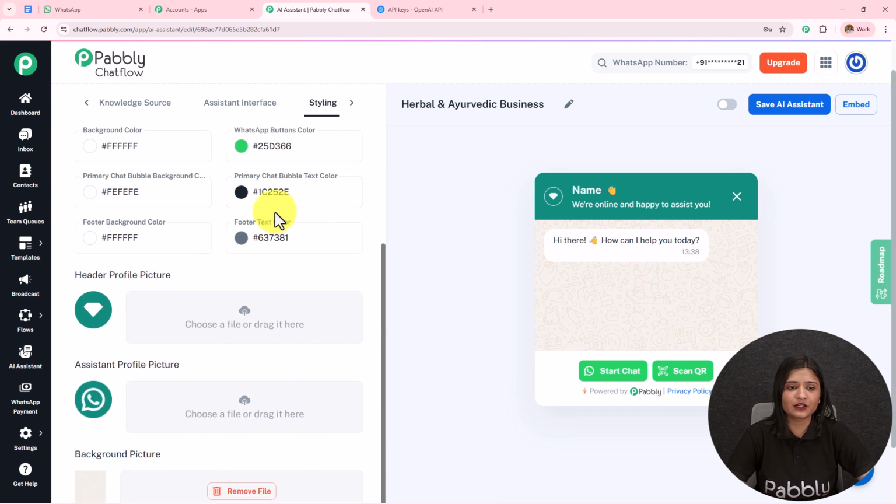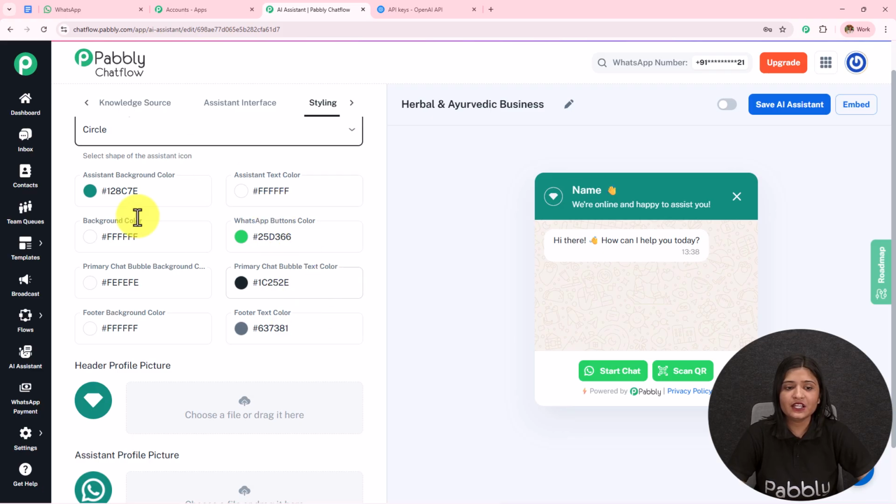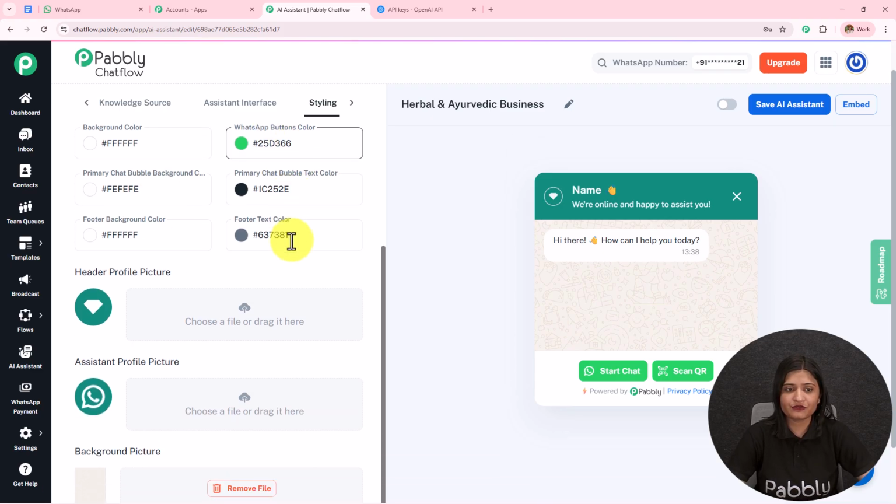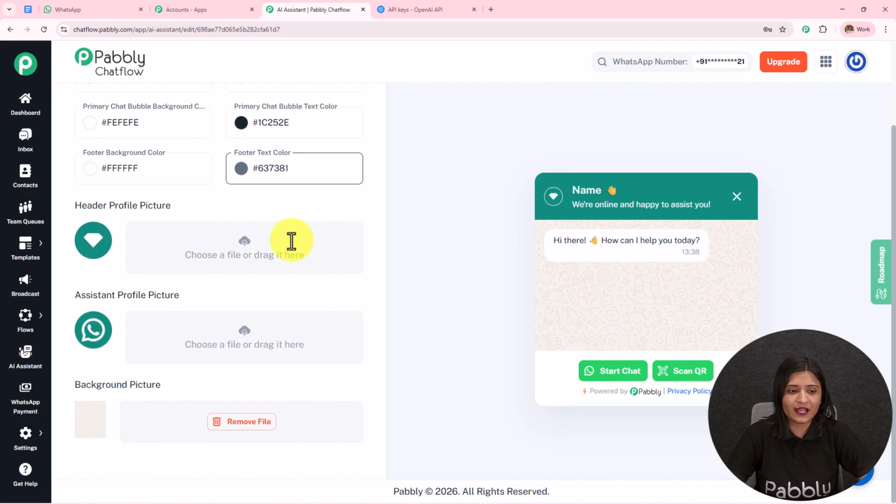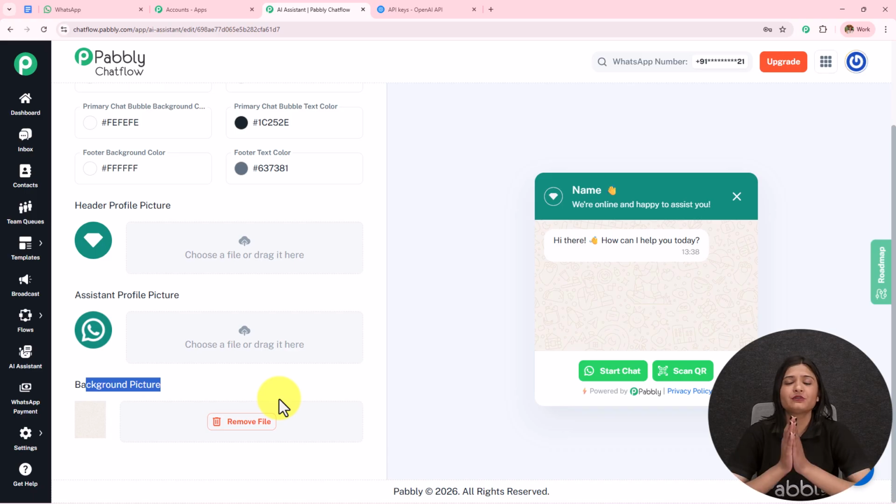Then we have this background color, text color, chat bubble color. You can select this according to your choice and preference. I'm going to keep the default values. Then we have this header profile picture, assistant profile picture, and the background picture. You can upload these pictures according to your choice, just in the manner we have uploaded the knowledge base. Moving on towards the next step.